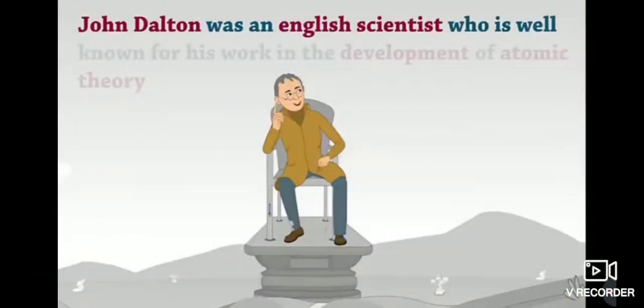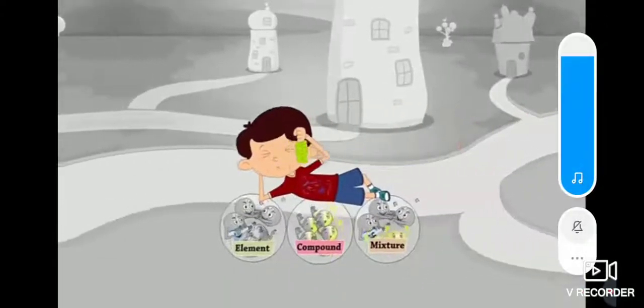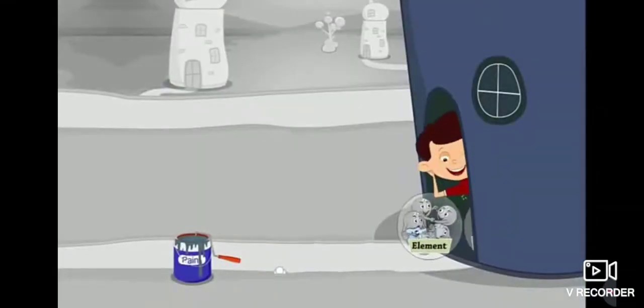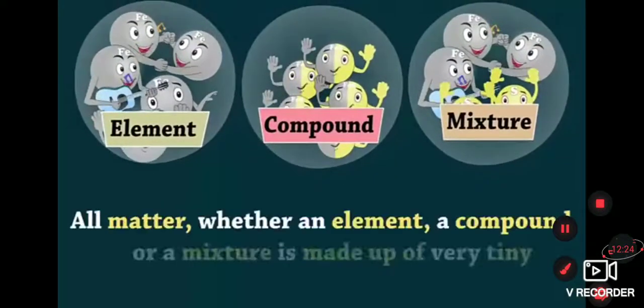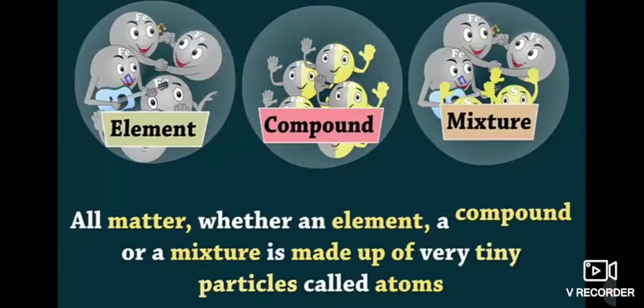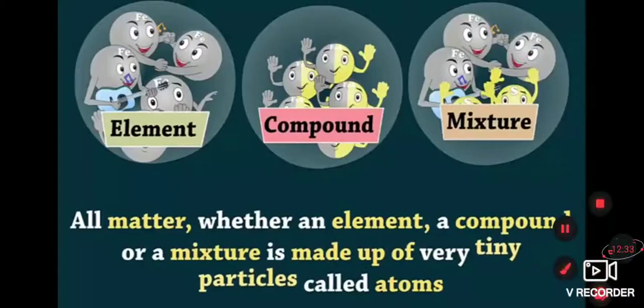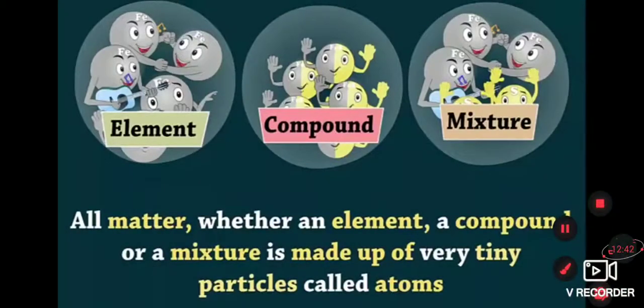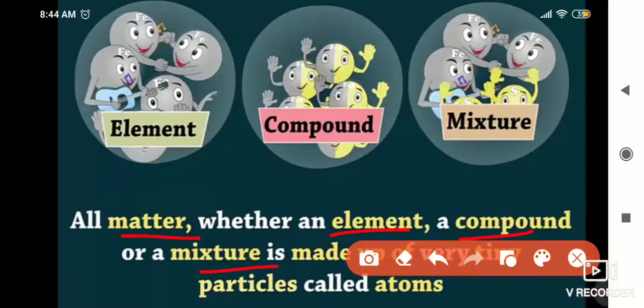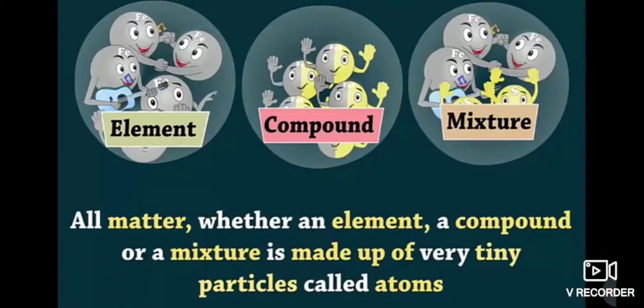Now we will see Dalton's atomic theory. As it says here, all matter, whether it is an element, compound or mixture, is made up of very tiny particles called atoms. Here the element is made up of very tiny particles. The compound has two different colors and is also made up of tiny particles, and the mixture is also made up of tiny particles.